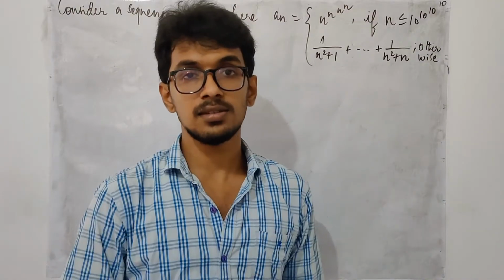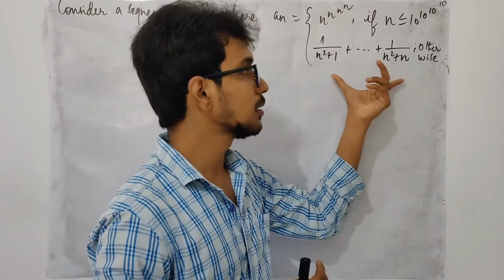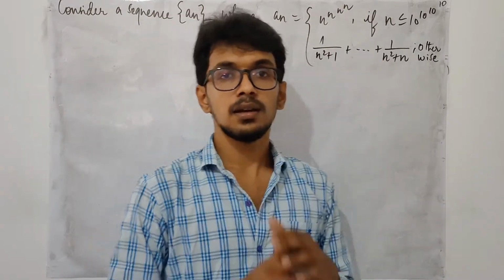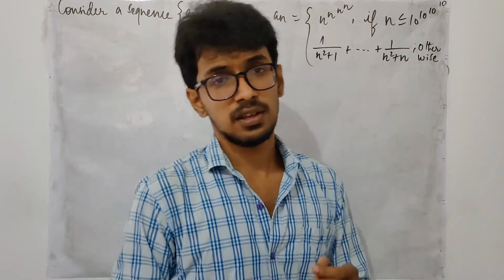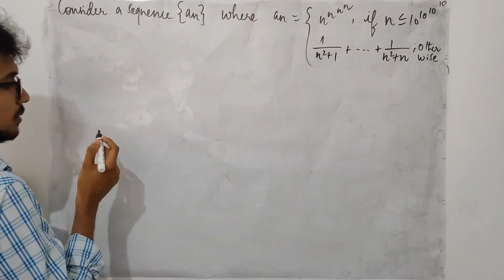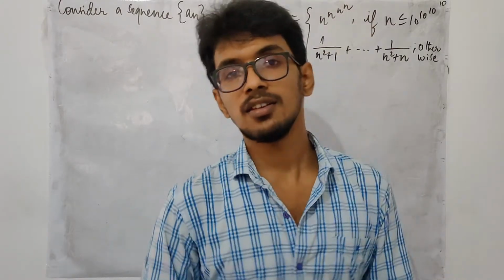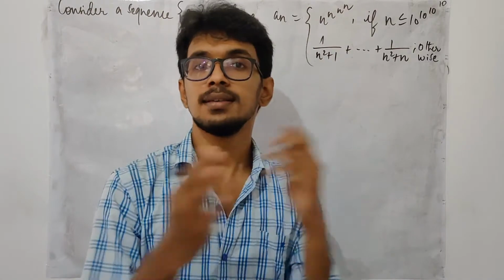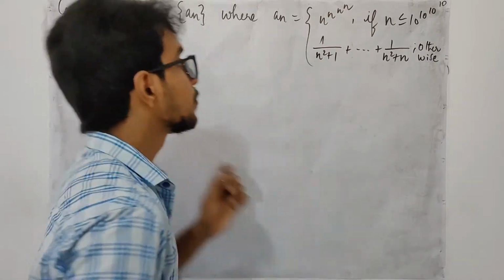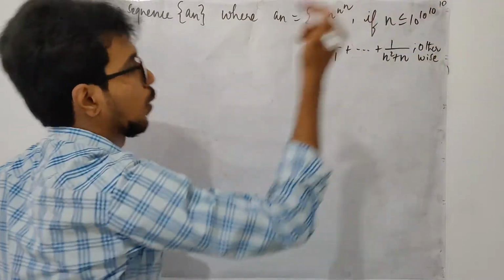After that stage, your elements in the sequence are going to be this sum. Here we are going to apply the sandwich theorem to check the convergence of this sequence. Now let us get into it. Here in the sandwich theorem also, it is mandatory for us to choose a particular stage. After that we have to check some inequality. That stage is going to be this plus 1.